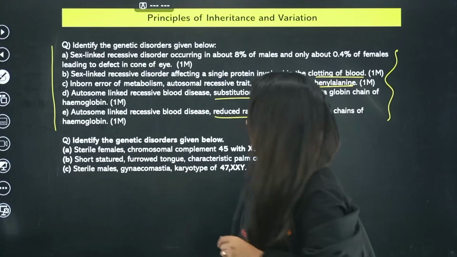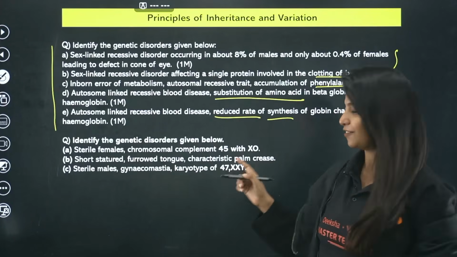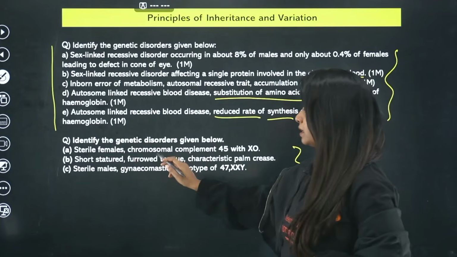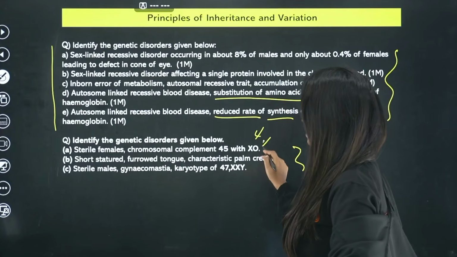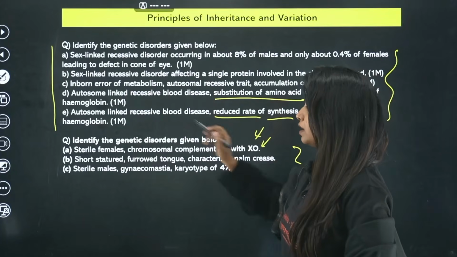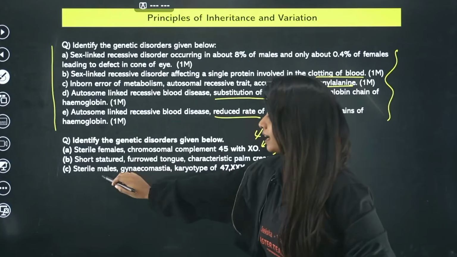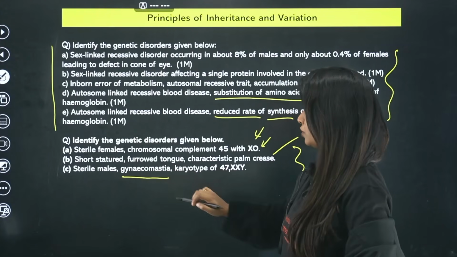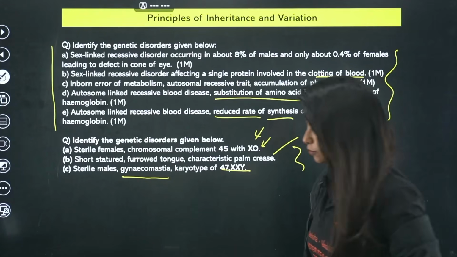Okay, now identify the genetic disorders given below. This is actually a previous year FA question. Sterile females, chromosomal complement 45 with XO. There is one X that is not there. That means it's Turner syndrome. Short-statured, furrowed tongue, characteristic palm crease: Down syndrome. Sterile males, gynecomastia, which is formation of the breast, karyotype 47 XXY. It is going to be Klinefelter syndrome.